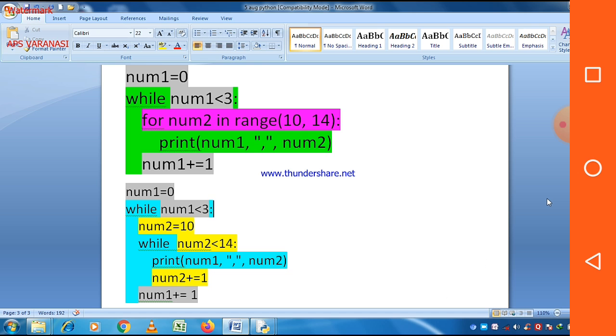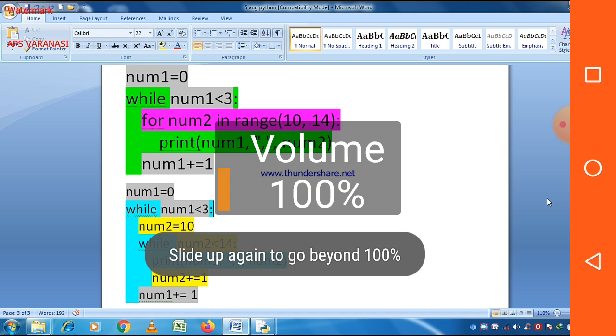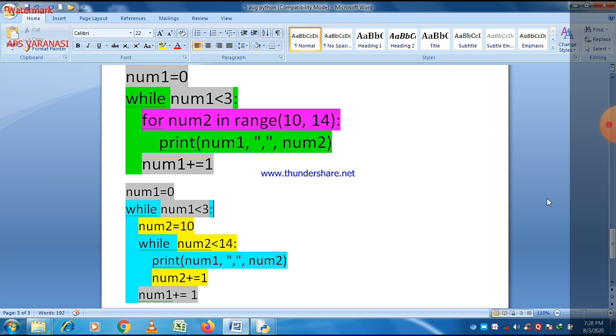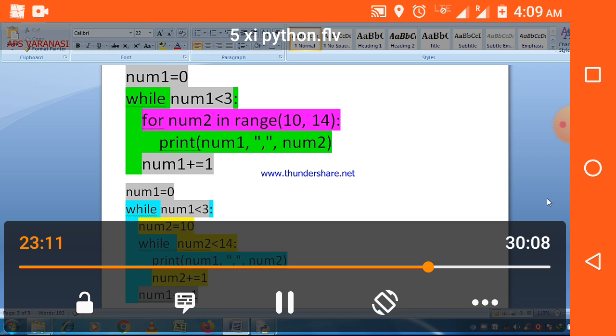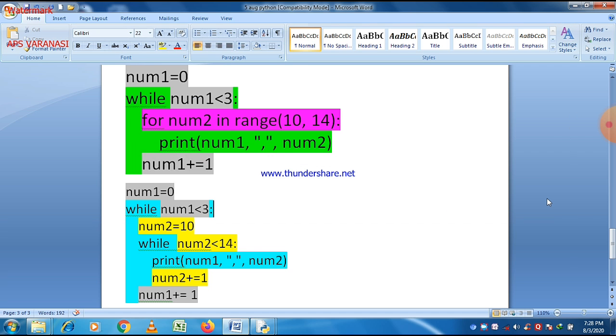Marked with different color. And now we have three programs. The first program is using only for loop. Of course, a nested loop is there. And the second program is also an example of nested loop, but the first loop is a while loop and the second loop is a for loop here. And in the third program, both loops are while loops. It is also an example of nested loop, but both loops are while loops here. So all three programs will give you the same output.